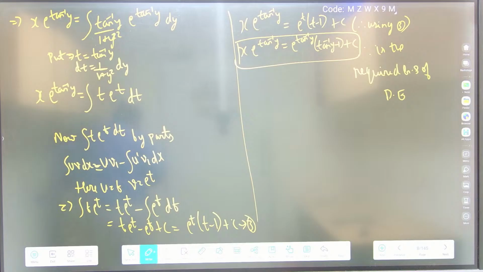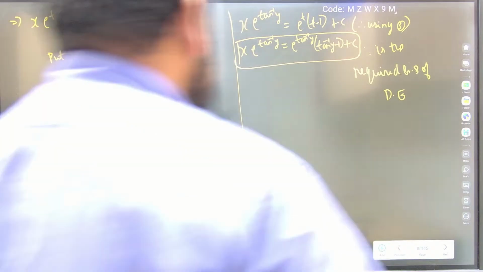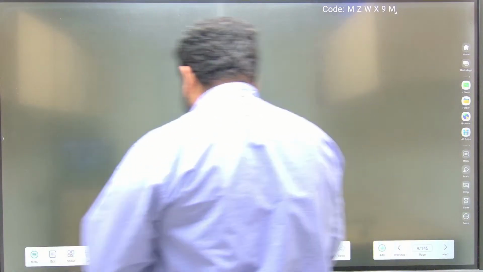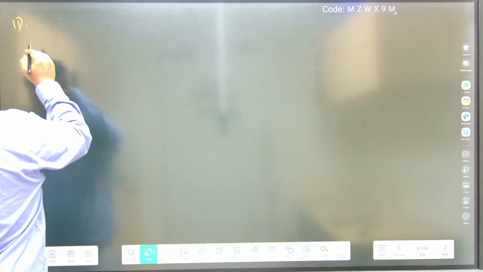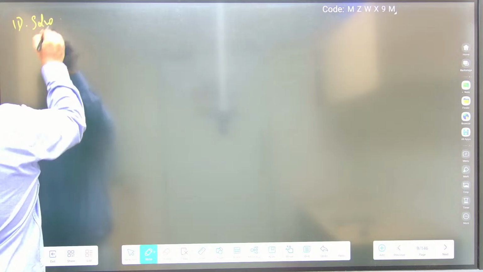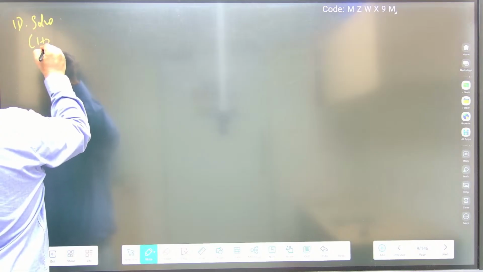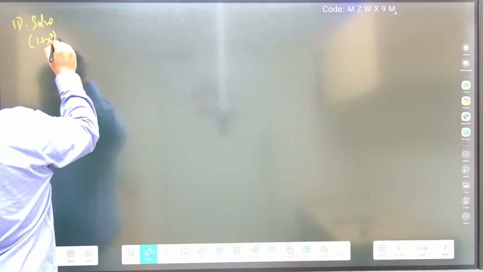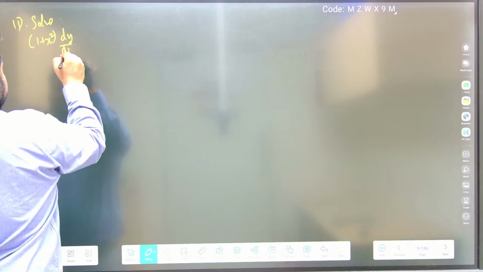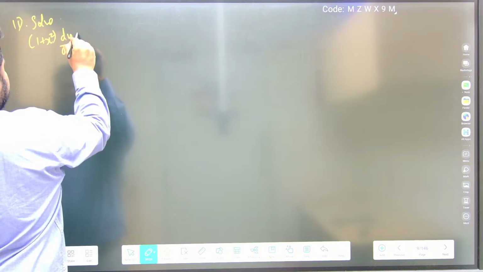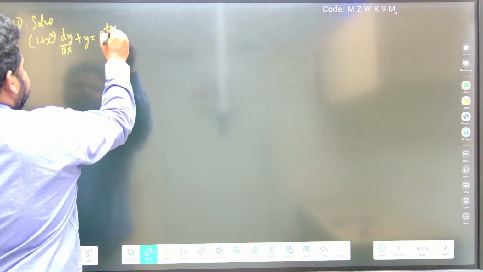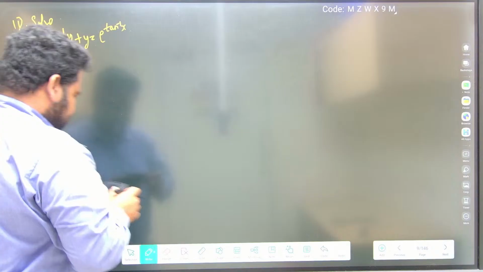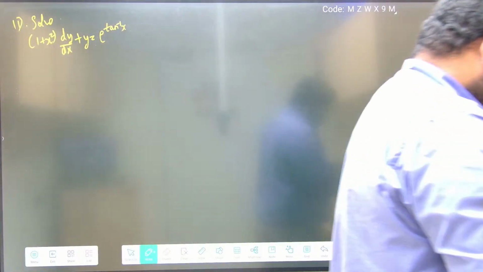Now let us go to the next question, friends. That is the last one of the differential equation pertaining to LAQs. So see here, they are asking: solve 1 plus x square into dy by dx plus y is equal to e power tan inverse of x. This is the question that is given. Okay, let us solve this.